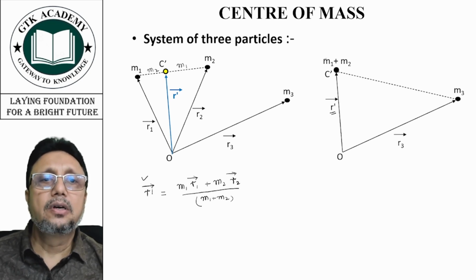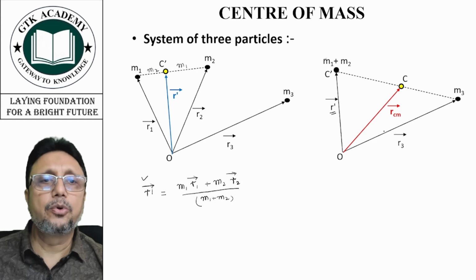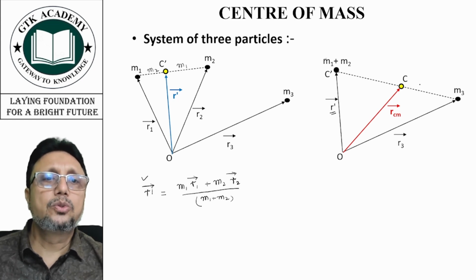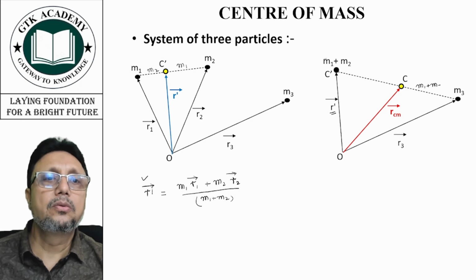Now if C is the center of mass here and r CM vector is the position vector of center of mass, this will divide this line in the ratio of m1 plus m2 and m3.